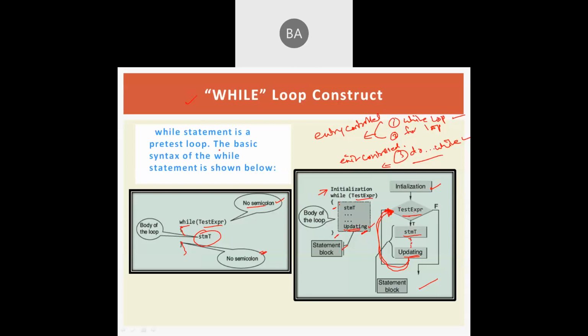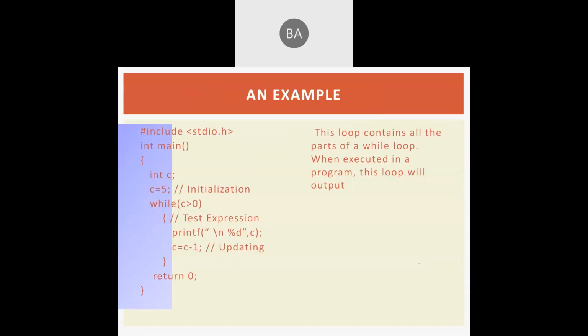So as long as the test expression is true, the body of the loop will be repetitively executed. When the test expression becomes false, we will exit from this particular loop, and we come to the next statement after the loop body. Fine. So this is the syntax and flowchart for the while loop.